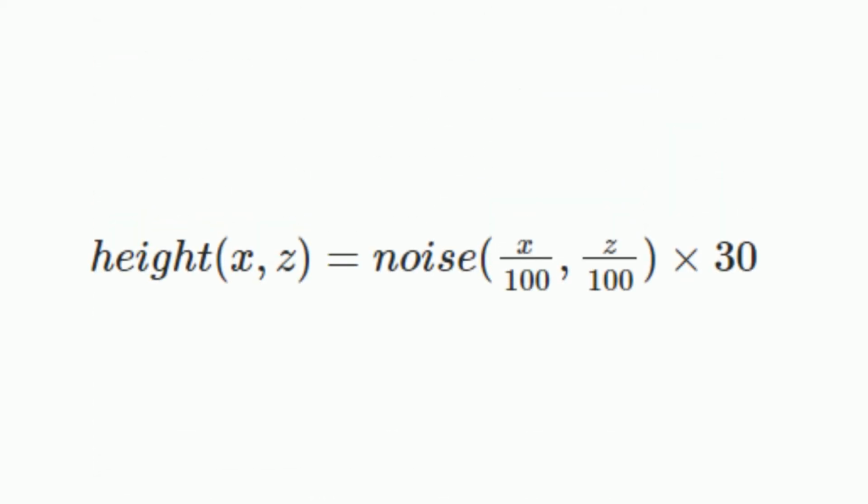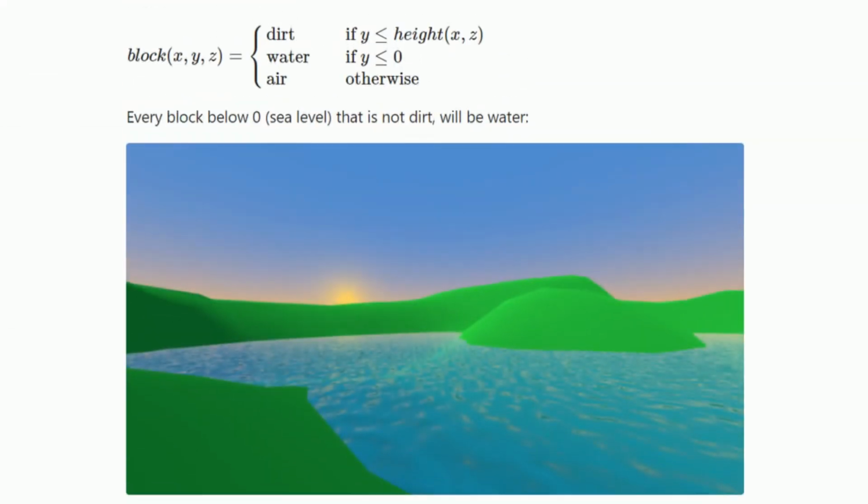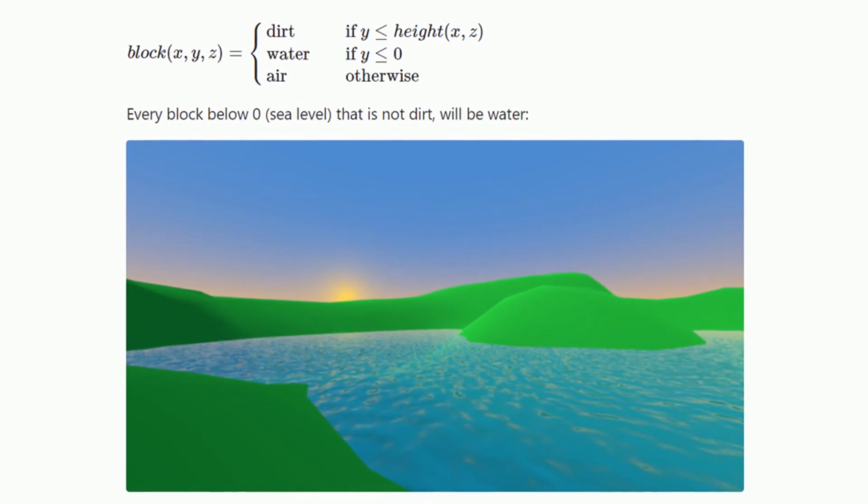This function takes in the x and z coordinates to work out the y coordinate of that x and z. If the x or z weren't divided by 100, the mountain would be very narrow, and to not have the peak be one block high, we multiply it by 30. This is the new terrain we get for using this function. We can introduce other blocks in the main block function to make the terrain more diverse. Minecraft combines multiple noises at different amplitudes and frequencies to create more interesting stuff like caves, ores, and biomes.